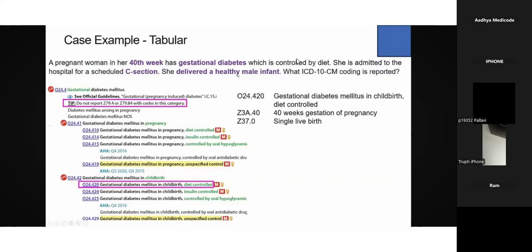It is very clearly told here, right? It is diet controlled. So you need to assign that particular code O24.420. And next, you need to specify this particular 40th week of gestation, and as she delivered a baby, you need to give the single live birth also.